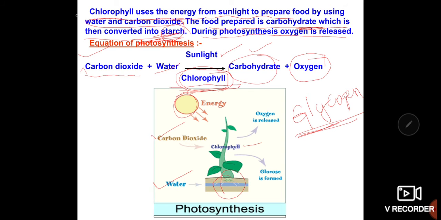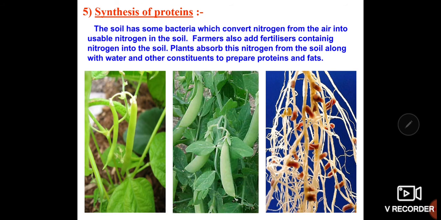And this is the equation of photosynthesis.